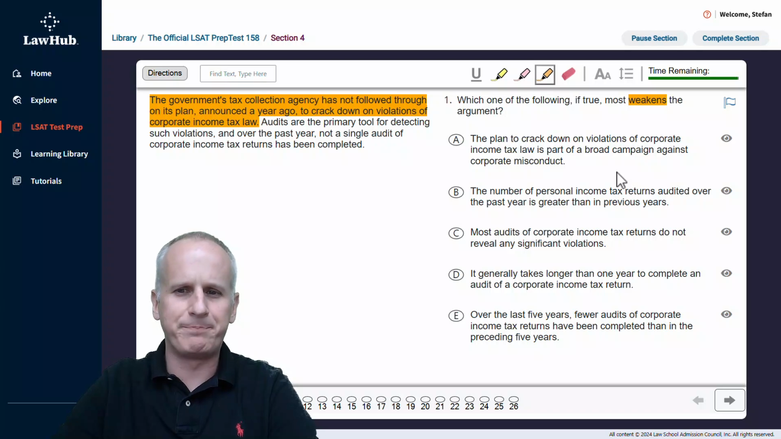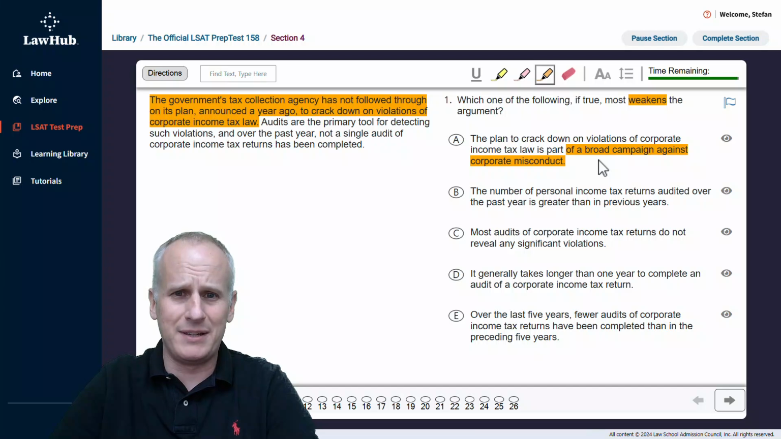So starting with choice A, the plan to crack down on violations of corporate income tax law is part of a broad campaign against corporate misconduct. Okay, a broad campaign. I know nothing about this campaign. Is this campaign overall being successful? I don't know. This introduces a whole bunch of questions that need additional information in order to apply this answer choice definitively to that conclusion. So when we need additional information, we can eliminate choice A.